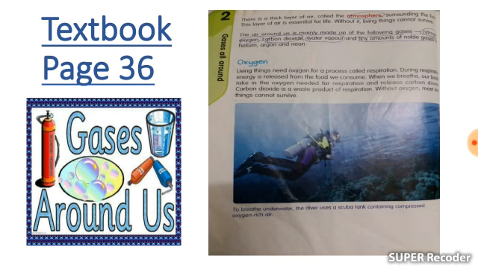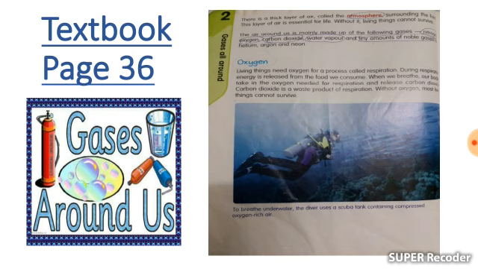So it was all about our today's lesson. Hope you have got this. We have learnt about the properties of air. We have learnt that air is present everywhere around us. Air has mass and it occupies space. Then we have learned that we cannot see the air, we cannot touch the air, as air is colorless and odorless.